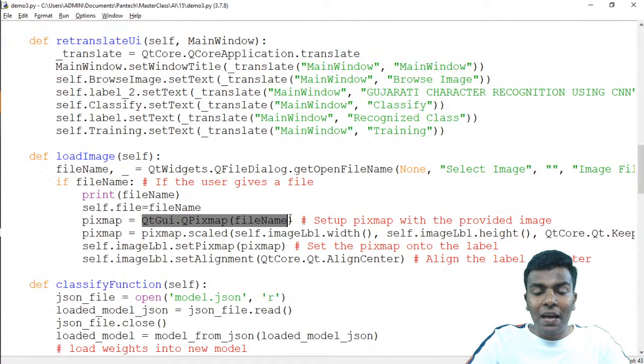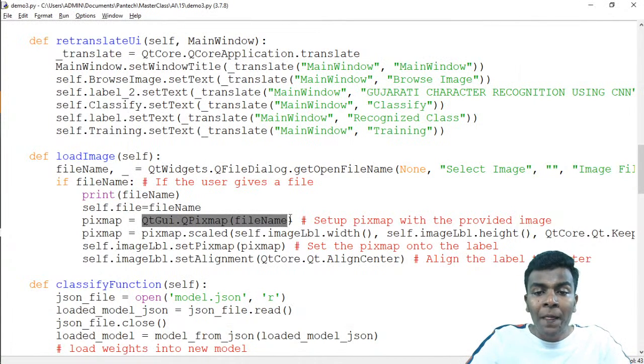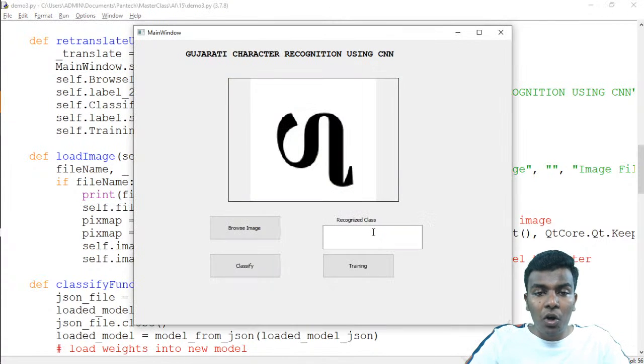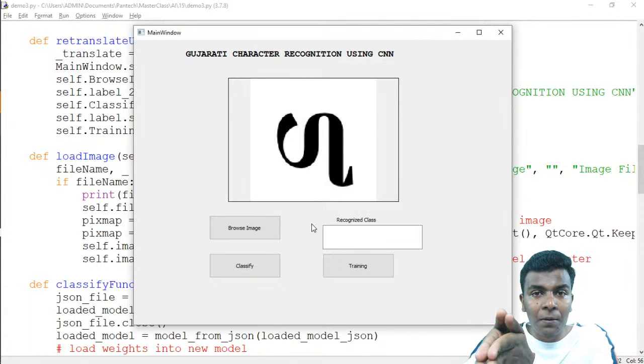Okay, so I'm going to set up that image into that pixmap, completely this window. On that window, first of all you're going to take the image label's width, because if your image size is 1024 cross 1024, and your image label, the square box, is maybe 500 cross 500, definitely your image won't fit inside that box. So we need to rescale your image to fit inside that image label, right?